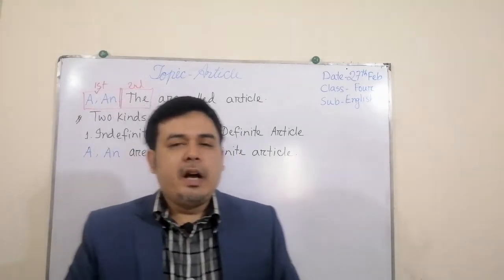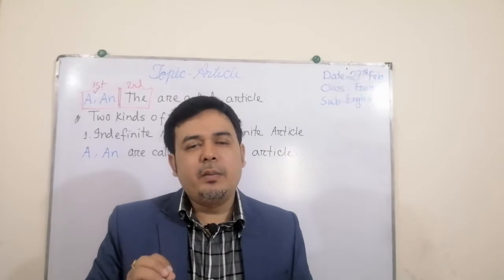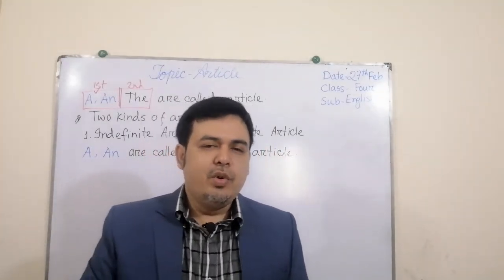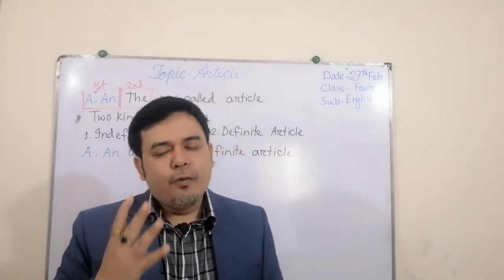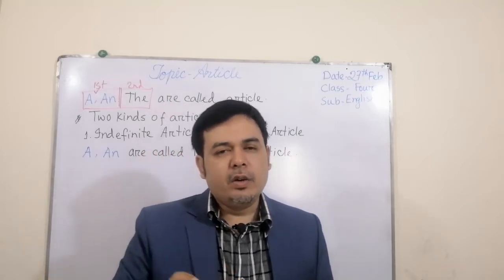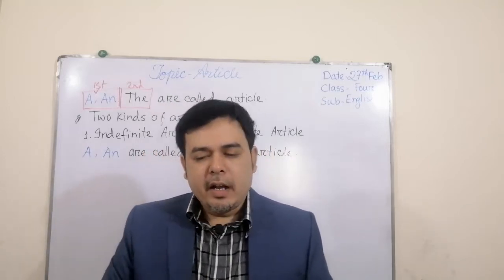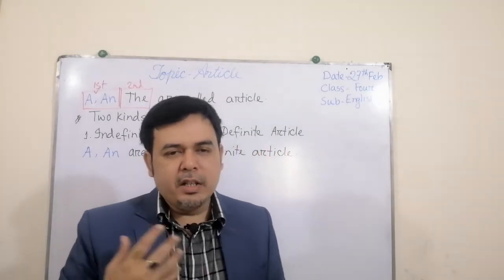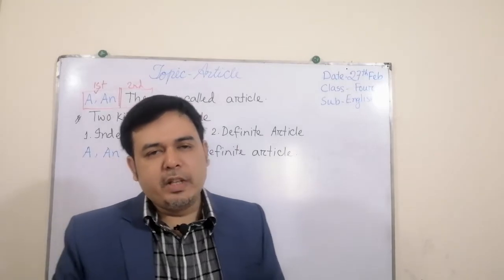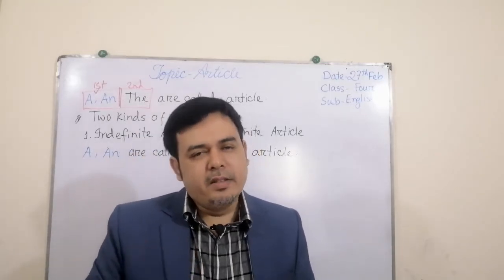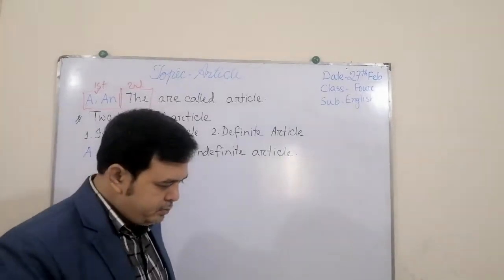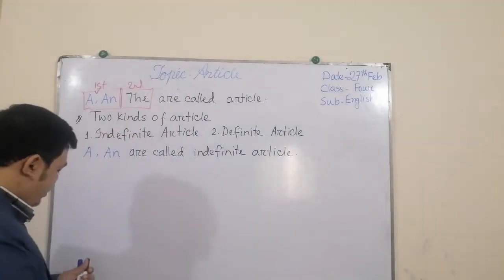So today we will learn about their uses. There are lots of rules and regulations in different books, but I will give you just 4 rules and regulations to remember the use of A and AN. I hope that if you remember these rules and apply them properly, then you will be able to do article very easily, and you will not make any mistakes. So what is the difference, or what is the use?